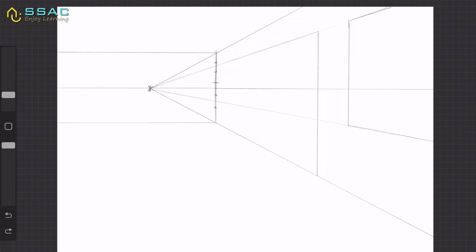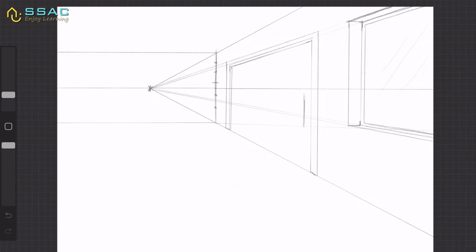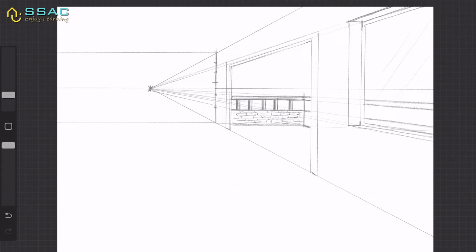So as in the question it was mentioned that the room is very well ventilated, and as you have to make a drawing room, so I think that it would be very good if we are making a sliding door over there, because usually in the drawing room there is a sliding door which connects the drawing room to the balcony. So that is the exact idea that I had in my mind when I read this question, and I've also shown a little bit of the balcony area, to show the good ventilation, because obviously the ventilation would be there if the sliding door is open, and anyways the sliding door is of glass, so the balcony would have been visible, right? So I've made the balcony area again in 1-point perspective.